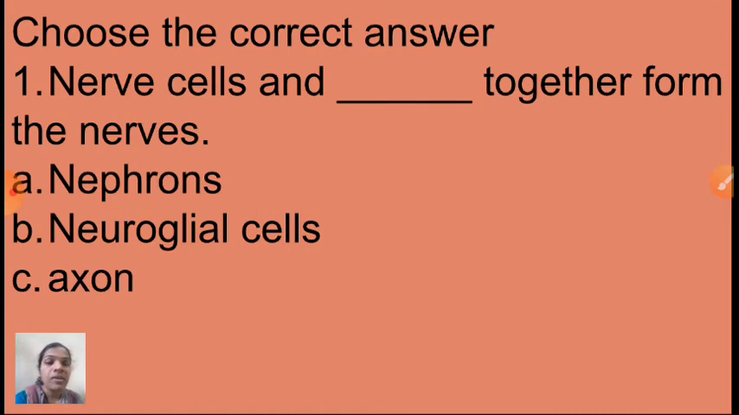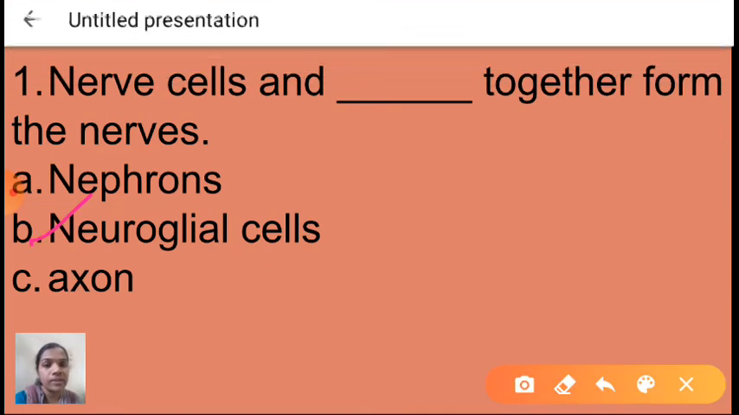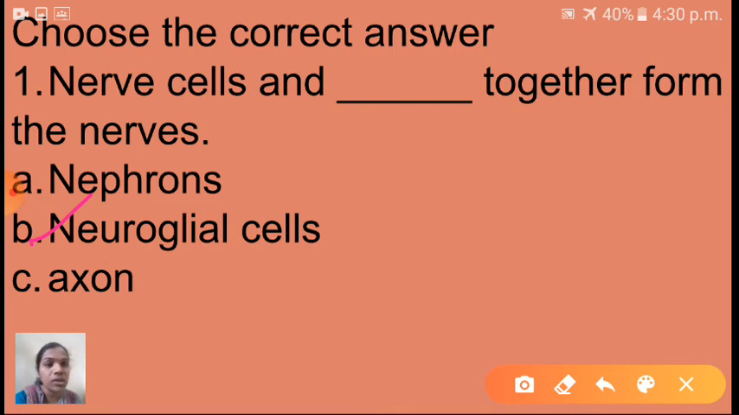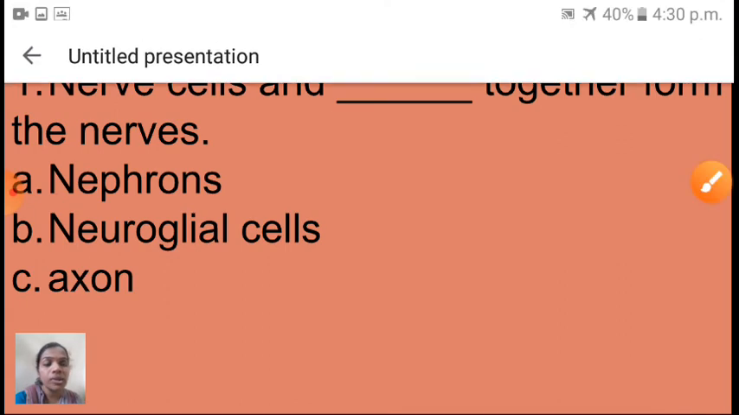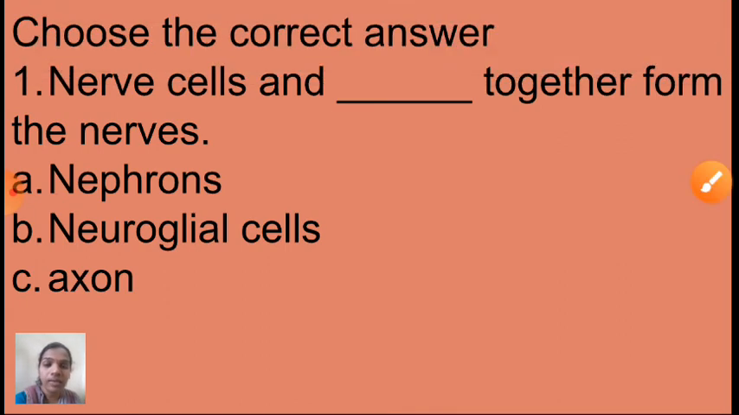I will say now. First one is nephrons, next one is neuroglial cells, and third one is axon. One second, I will read the question again. Nerve cells and dash together form the nerves. What will come? Very good, B option. Nerve cells and neuroglial cells together form the nerves. So which option is correct? B. You have to click B option.